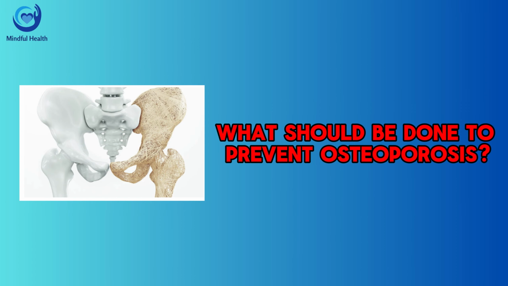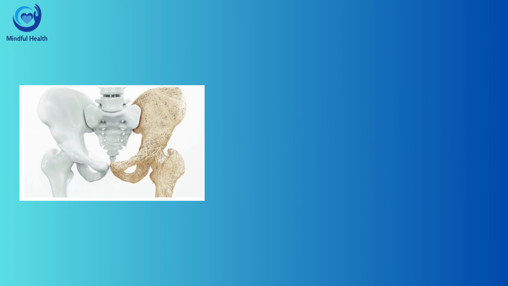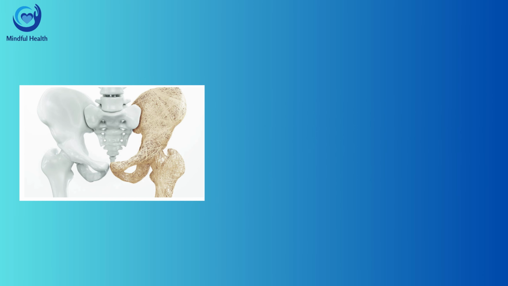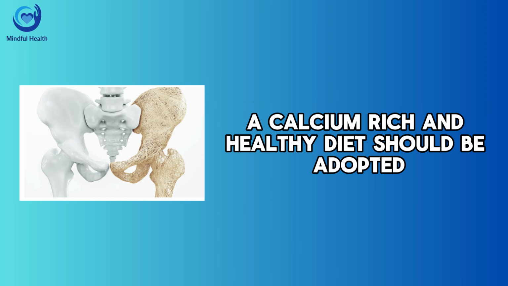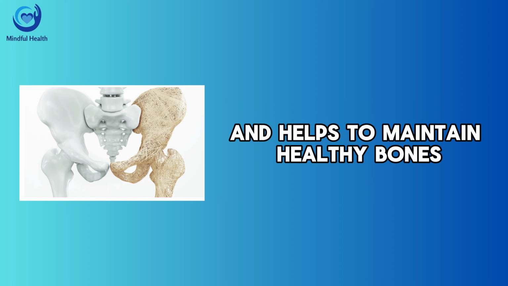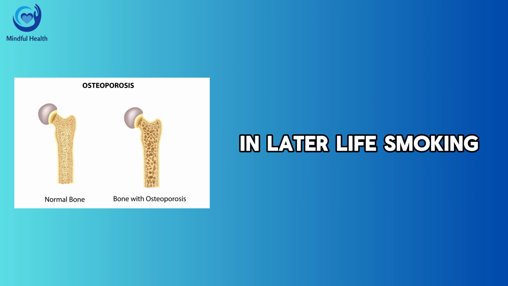What should be done to prevent osteoporosis? The steps to be taken to prevent osteoporosis are very important. First of all, a calcium-rich and healthy diet should be adopted starting from childhood. This improves the quality of bones and helps to maintain healthy bones in later life.